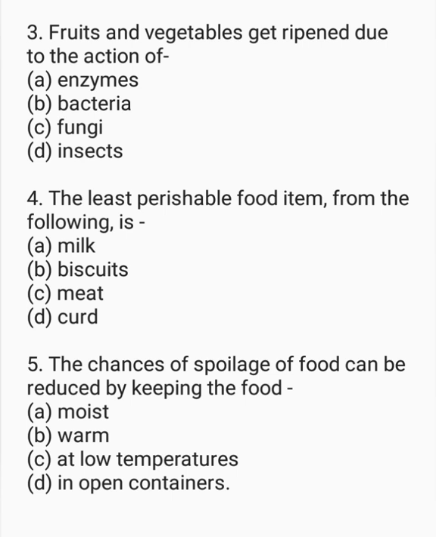The next question. The least perishable food item from the following is milk, biscuits, meat, curd. The correct option is biscuits. The chances of spoilage of food can be reduced by keeping the food moist, warm, at low temperatures, in open containers. The correct option is at low temperatures.